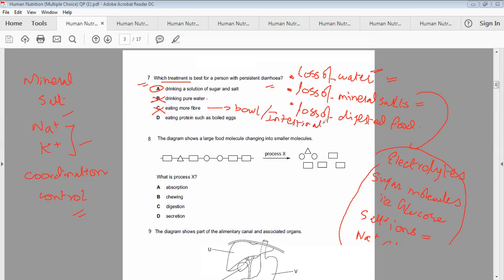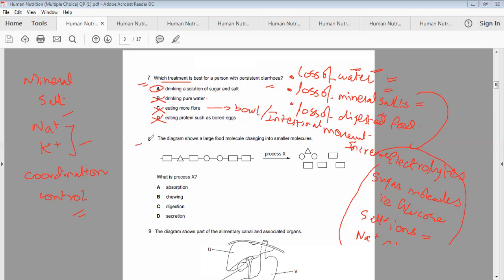Intestinal movement, what does it do? It increases it. So fiber is not a good option, not a good choice. Eating protein such as boiled eggs, no, it is not at all the best option, because proteins first have to be digested and they are not a replacement for all these things. Like all these contents, water, mineral salts and digested food material, it is not a replaceable option. So the best option is drinking a solution of sugar and salt.